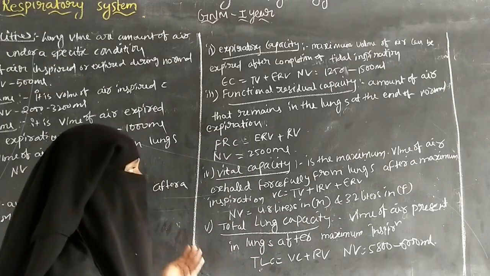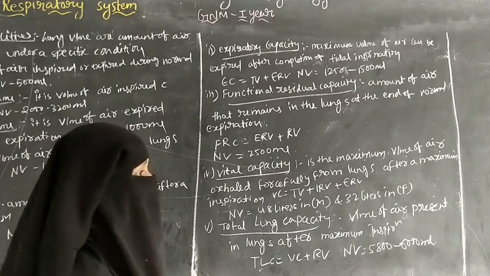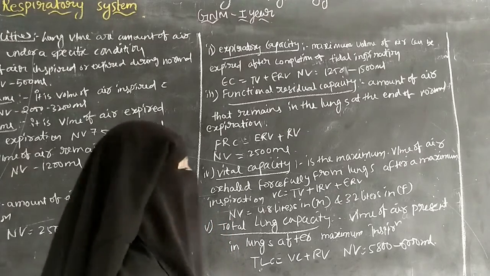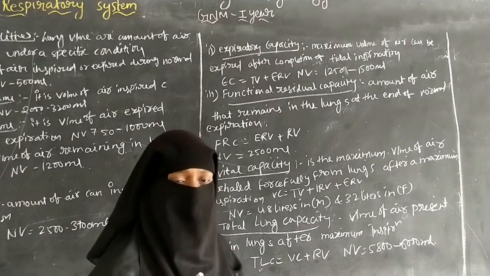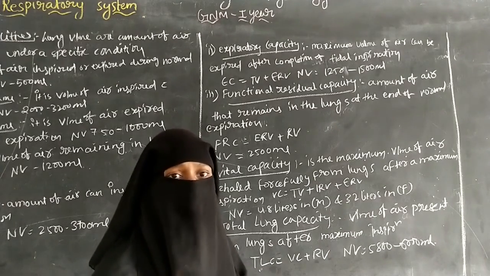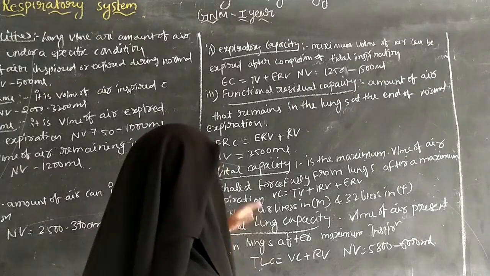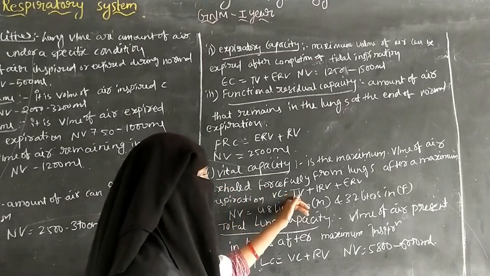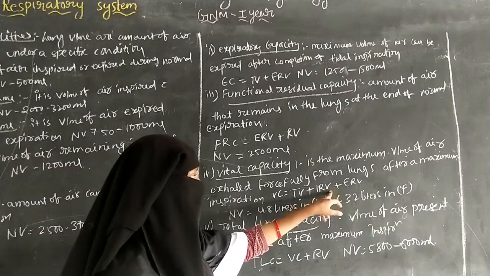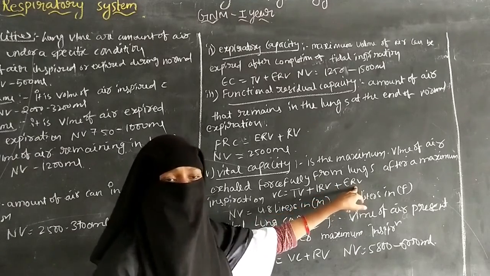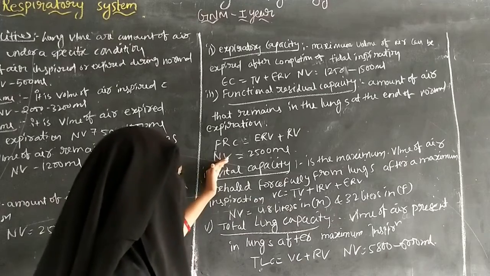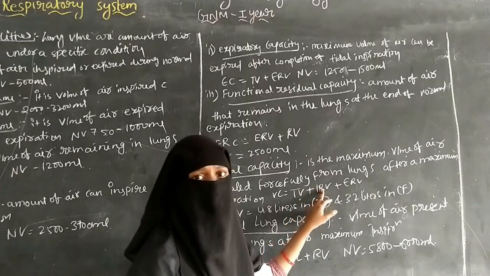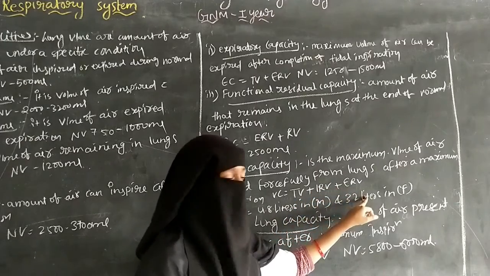Vital capacity is equal to tidal volume plus inspiratory reserve volume plus expiratory reserve volume.